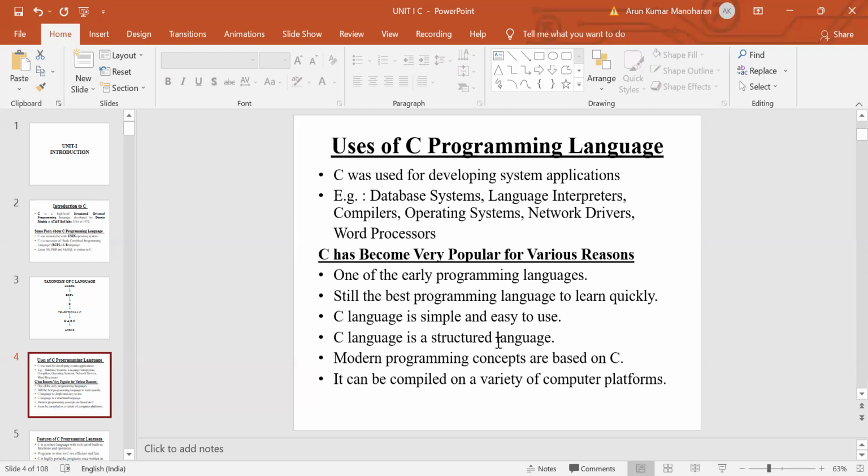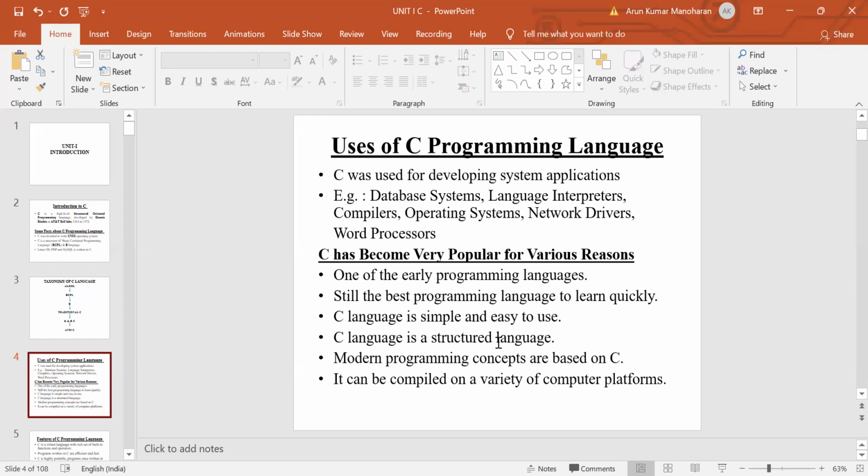And then operating system. This provides an interface between the user and the hardware of the computer. And the network driver is also an application of C language. A network driver is a software program that controls a device used to connect a computer to a network. So using this network driver, we can connect a computer to a network. These are the applications of the C programming language.